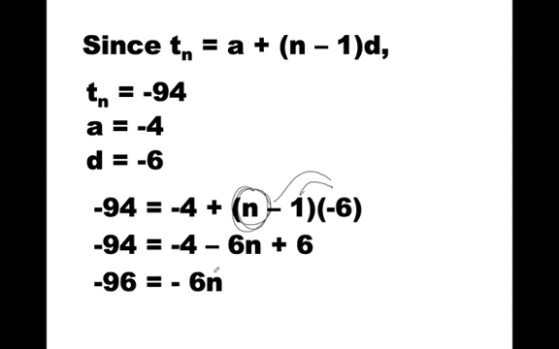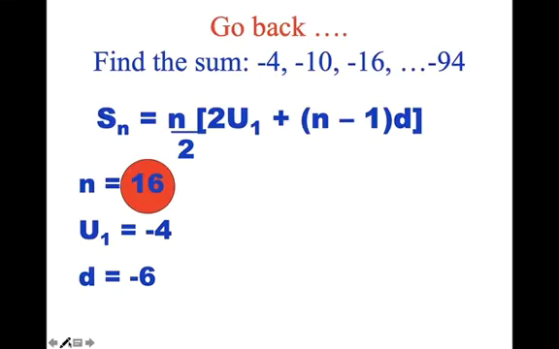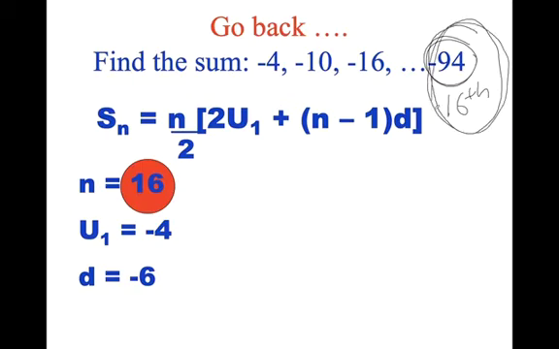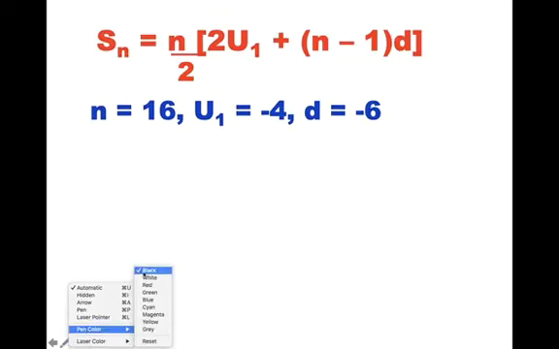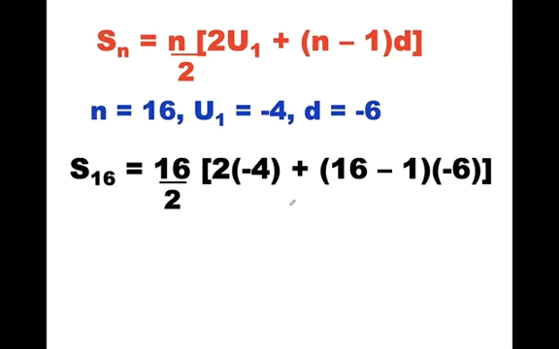Then I collect like terms, the -4 and the 6, and then I divide both sides by -6, and I get n equal to 16. So I now know that this -94 was the 16th term. And if that's the last term, and that's the 16th term, then I know there are 16 terms in my sequence. So now I just plug my values into my sum equation.